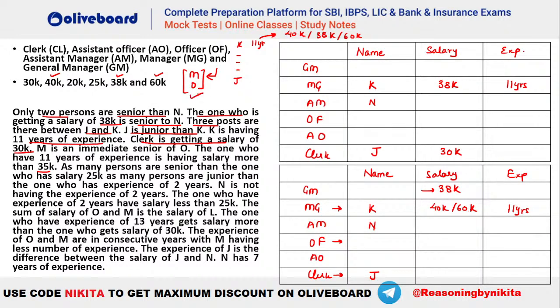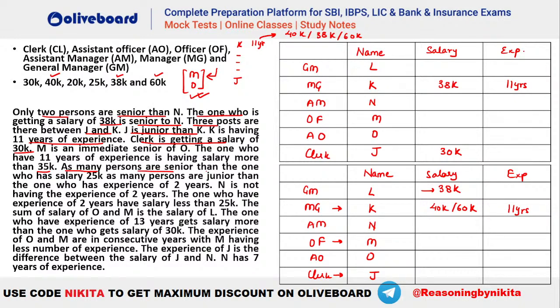Now you can place your M and O also, because M has to be immediately above O. So you will see M and O here or M and O here. Now L is the only person remaining, so L will be this person, isn't it? So you have named all the persons. Naam sabke ho chuke hain. Now we need to find the salary and the experience. Okay, let's see what else do we have here.